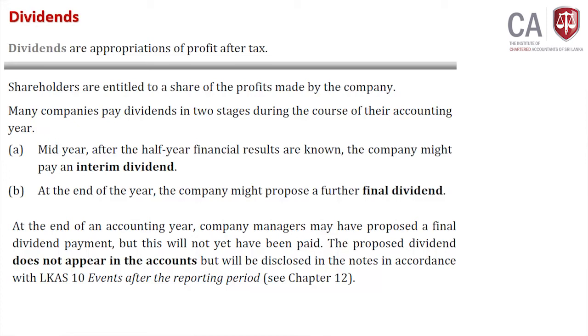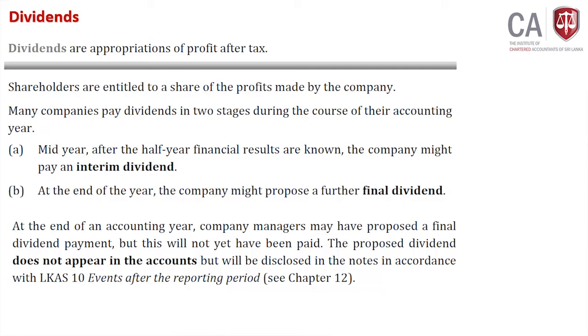Dividends. Dividends are appropriation of profit after tax, which means from profit after tax you pay what? Dividends, right. Appropriation of profit after tax. This appropriation account, if you can remember, we have discussed in partnership also, that account we will use to distribute profit to whom? Partners. Here dividends also in company accounts, appropriation of profit. Shareholders are entitled to share of profit made by the company, which is the dividend basically.